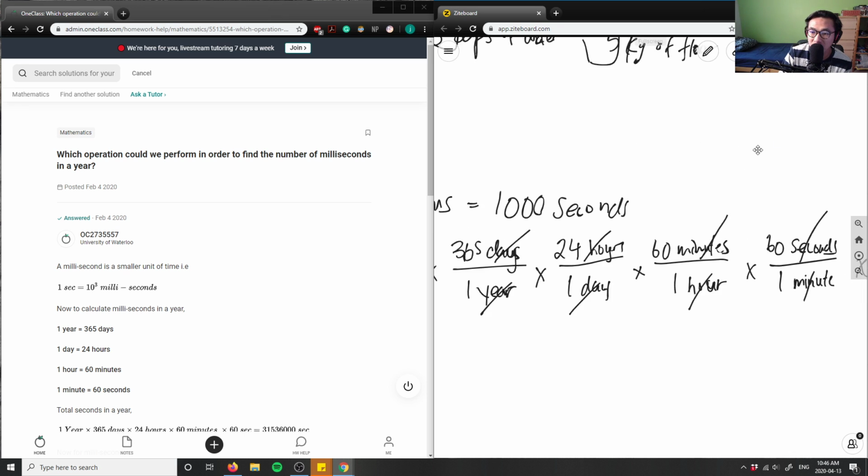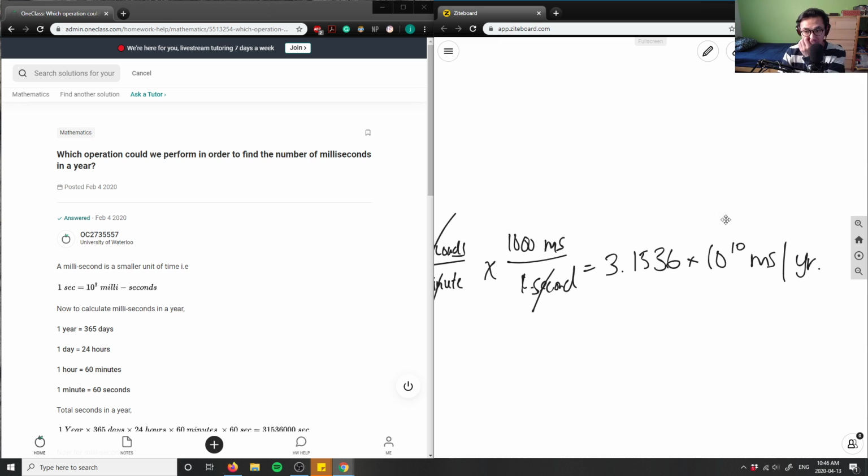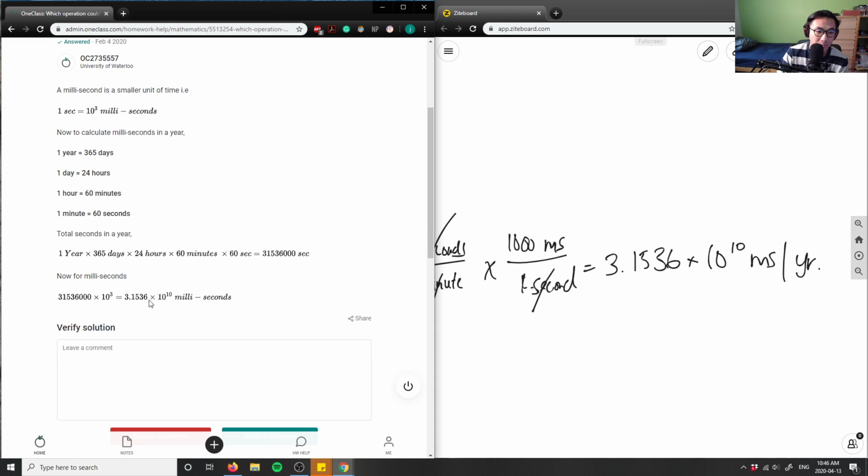I'm left with milliseconds, and my denominator is left with a year, right? So that's why I have milliseconds per year here. It's 3.1536 times 10 to the 10, right? Or I can also say it as this number here.